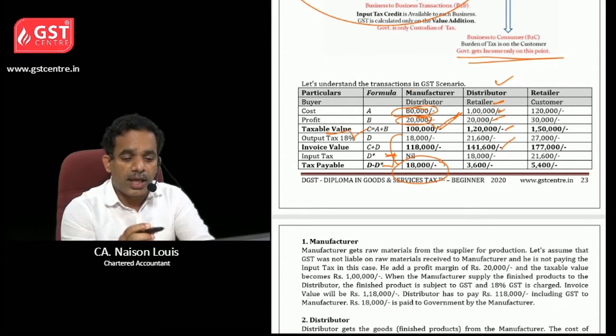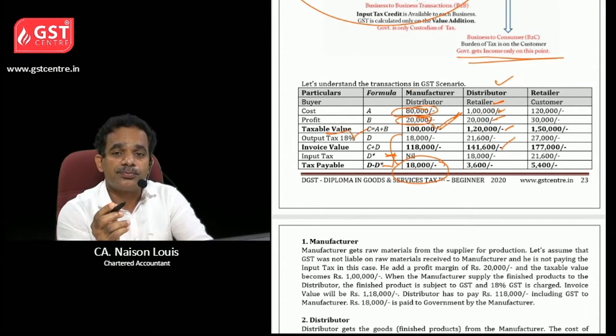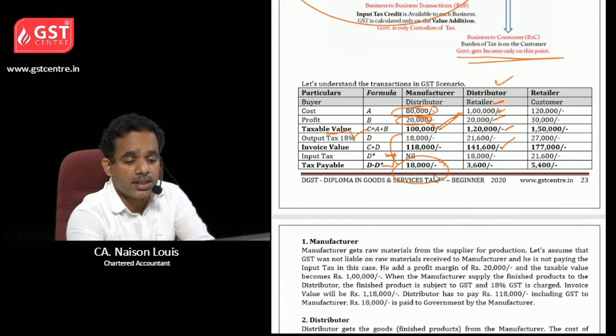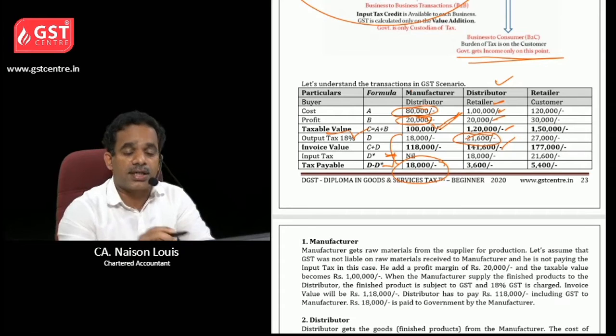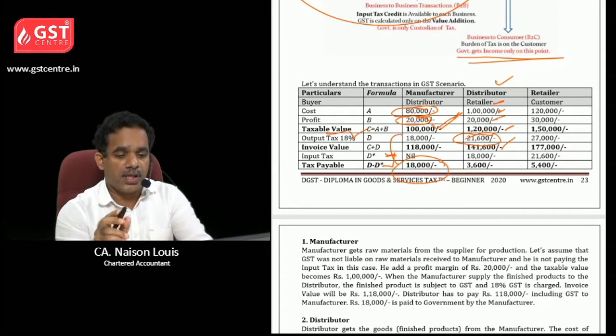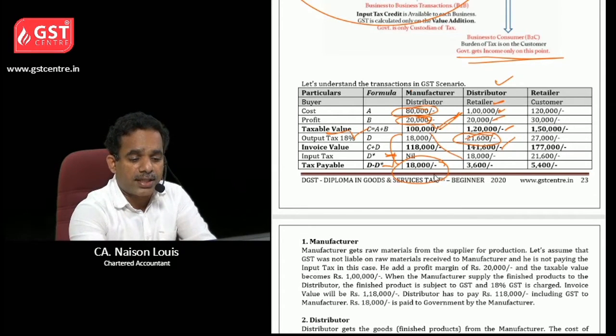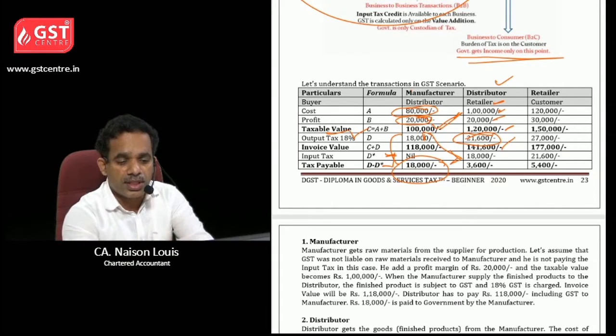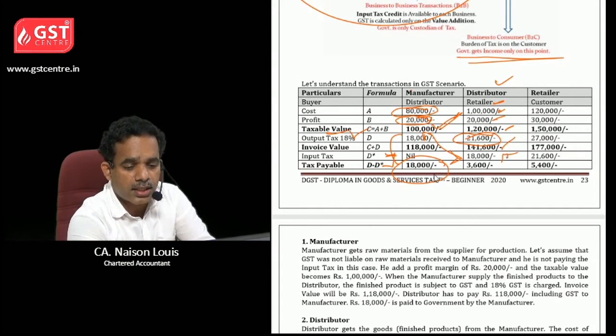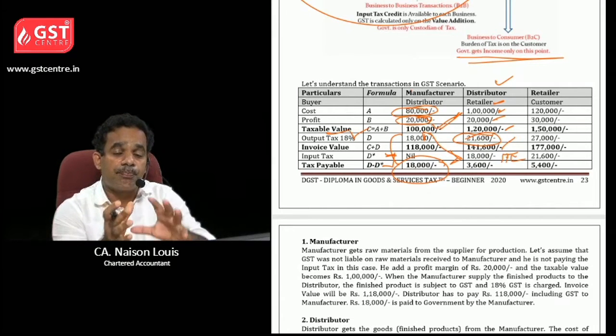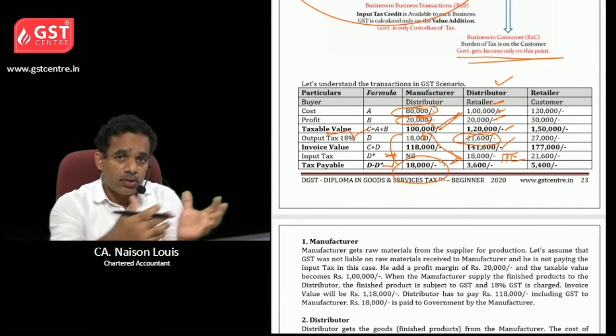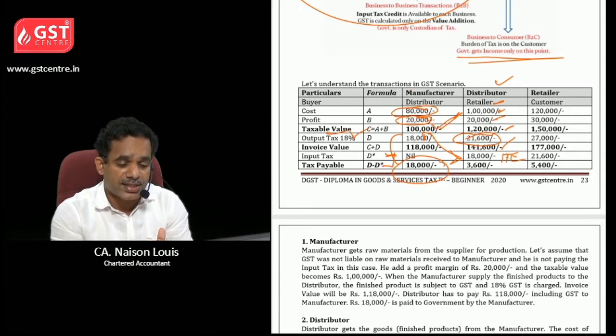Okay. Then what is his liability? How much tax is collected from the retailer? It is 21,600. But he already paid this 18,000 to the manufacturer. Okay. So this 18,000 is called ITC, which is paid on purchasing goods or services, input tax.